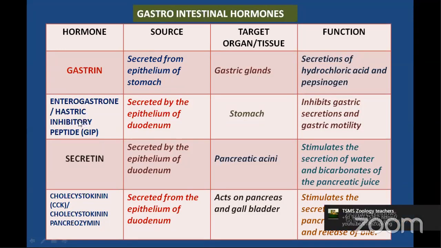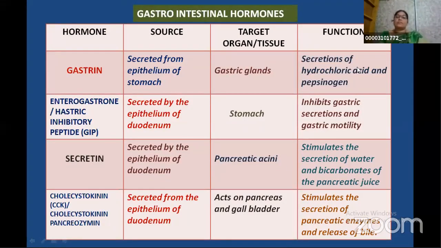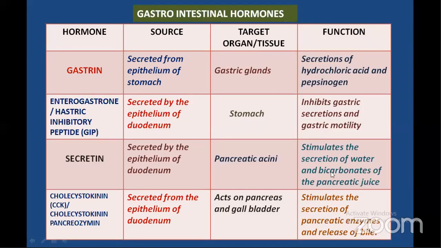Enterogastrone or gastric inhibitory peptide is secreted by the epithelium of the duodenum. Its function is to inhibit gastric secretions and gastric motility. The third one is secretin. Secretin is secreted by the epithelium of the duodenum, which stimulates the secretion of water and bicarbonates of the pancreatic juice.